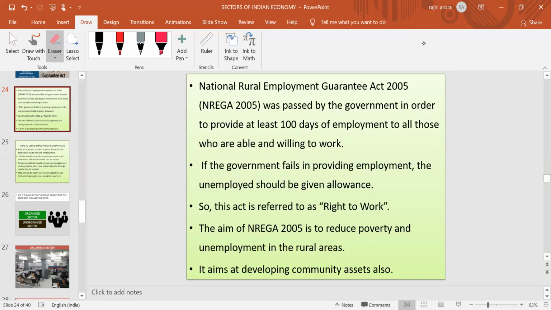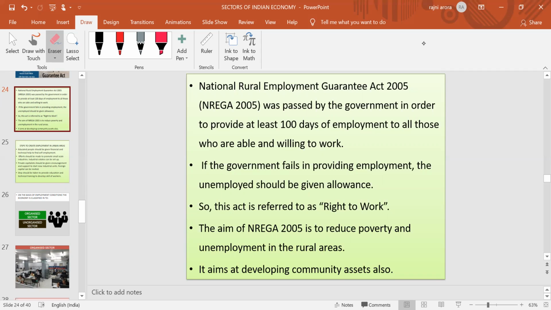And one more condition was applied: if the government fails to provide employment with the help of this policy, the unemployed people will be provided an allowance equivalent to the employment of 100 days. So that's why this act was also known as the right to work.